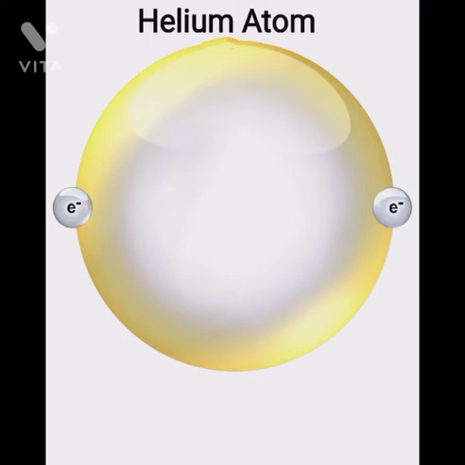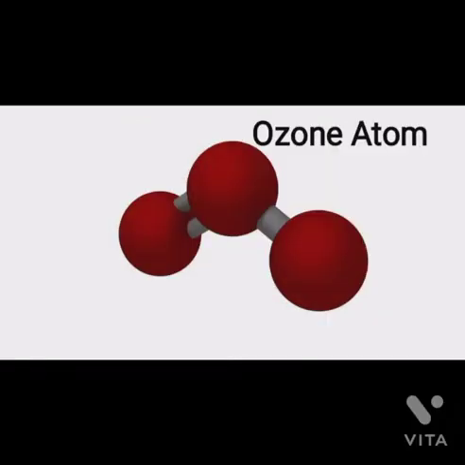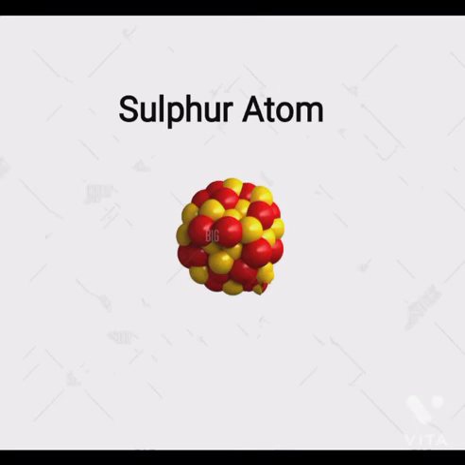A molecule is monoatomic when it contains only one atom. A molecule is diatomic when it contains two atoms. A molecule is triatomic when it contains three atoms. A molecule is polyatomic when it contains more than three atoms.